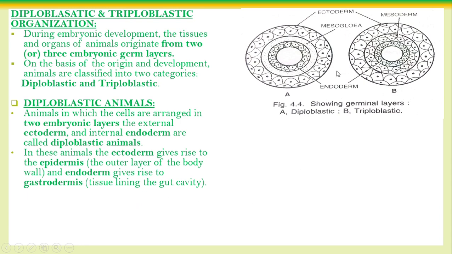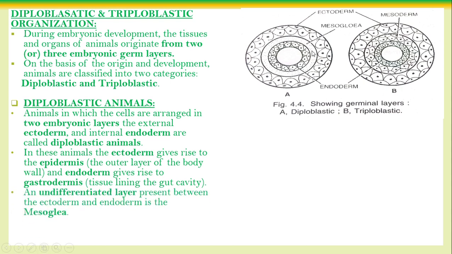Now the ectoderm forms the outer epidermis of the body. The endoderm forms the gastrodermis of the body, that means it forms the digestive tract. Between these two, mesoglea, a jelly-like material, is present as an undifferentiated layer. Examples: corals, jellyfish, sea anemone. All these were formerly classified as Coelenterata, but now they are grouped into two phyla, Cnidaria and Ctenophora.